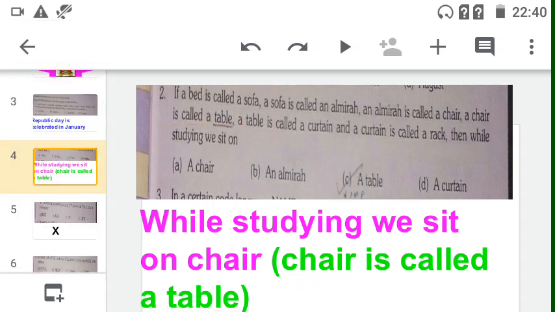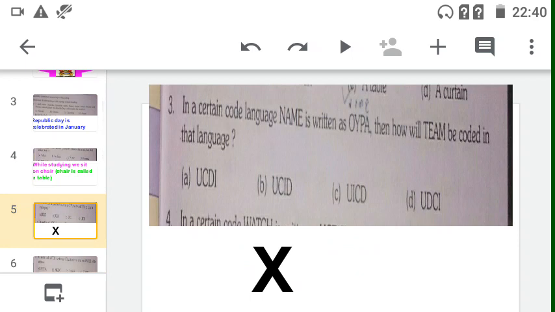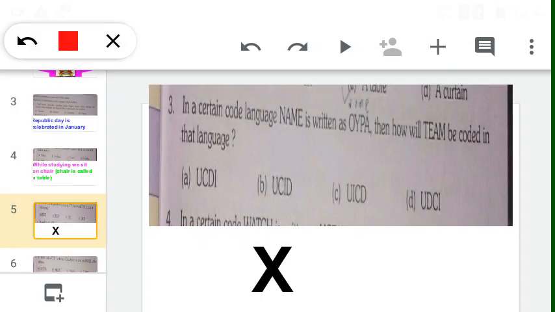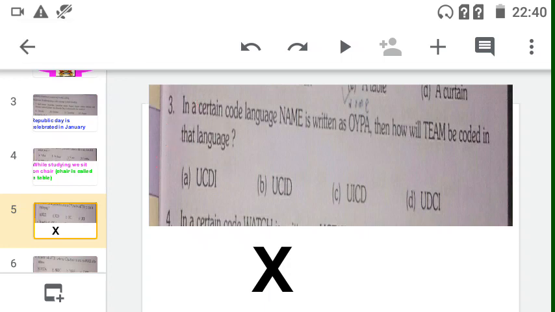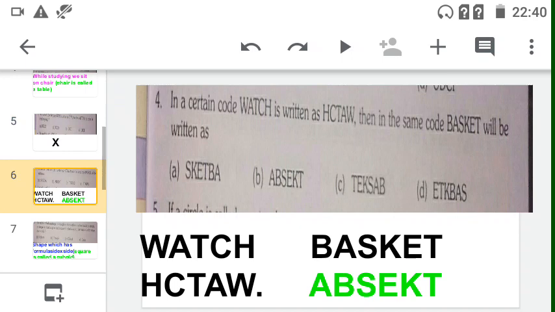Now see the next question. Question number 3 has a wrong option. In question number 3 a wrong option is given, so that question is wrong. Then let's see question number 4.